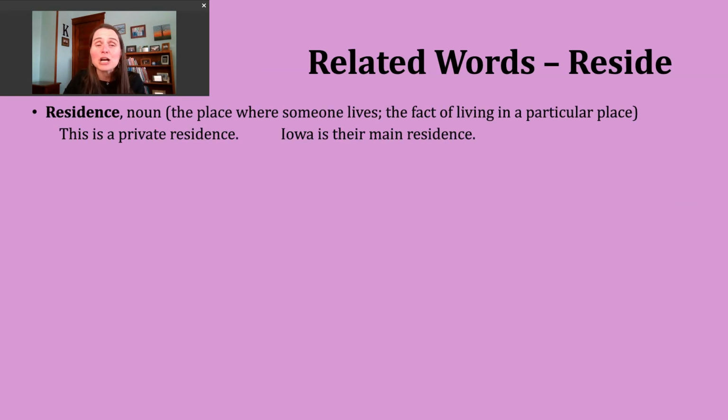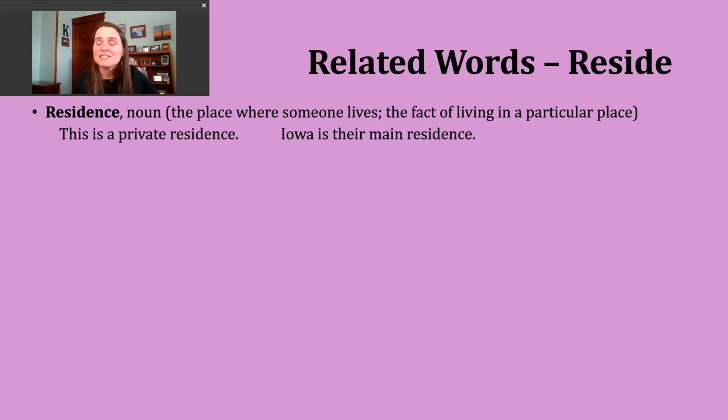The first word we're going to talk about today is the noun residence. This word can have a couple different meanings. It might refer to the place where someone lives. An example of this, someone might point to an area and say, this is a private residence, right? This is not open to the public. It's not a business, right? This is private and where someone lives.